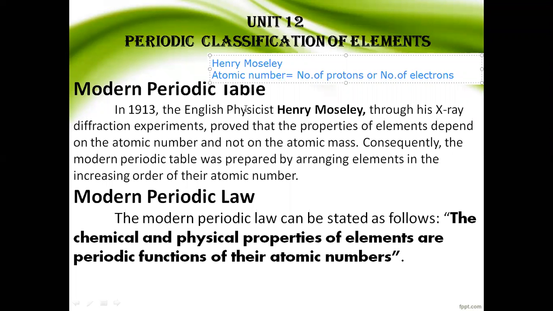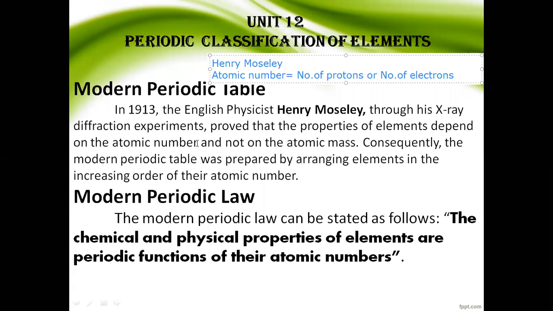So, we will write in the observation note the modern periodic law and who proposed the modern periodic law. That is, in 1913, atomic number.